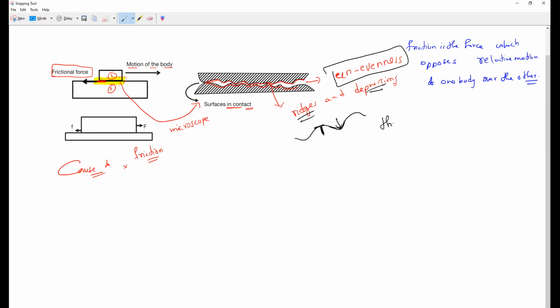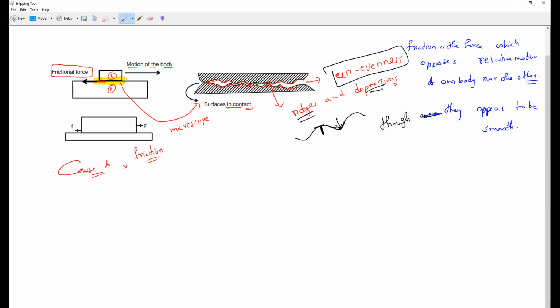Even though they appear smooth, if you see through the microscope, you see that it is uneven. Understand what I am saying? Clear? Though they appear to be smooth, if I see through the microscope, I can find many ridges and depressions are there.